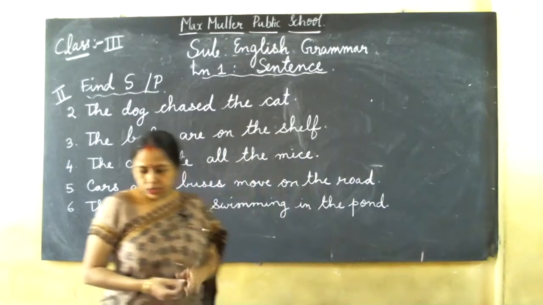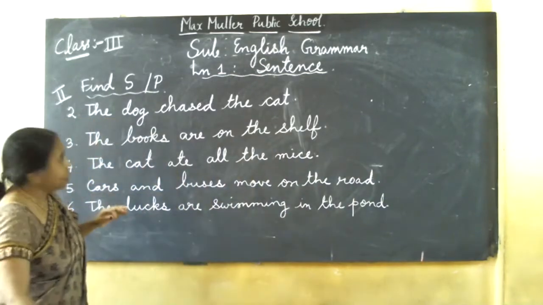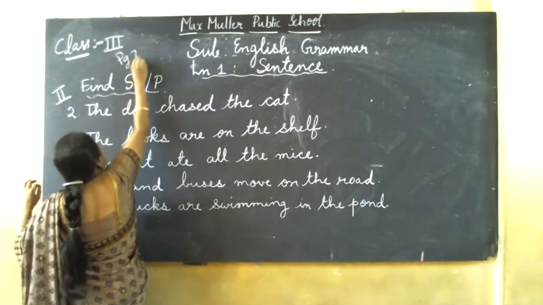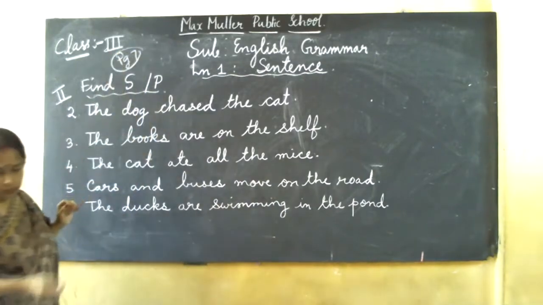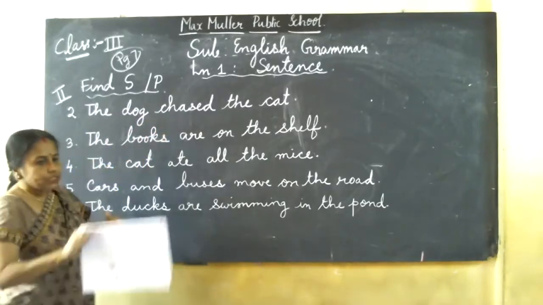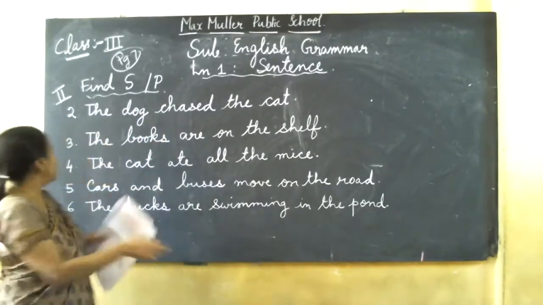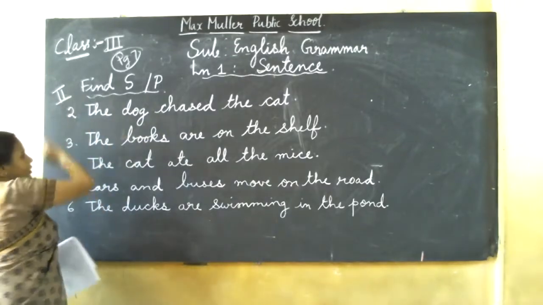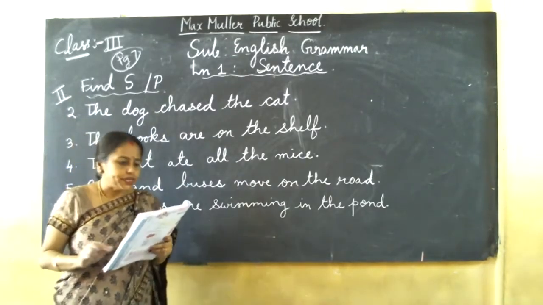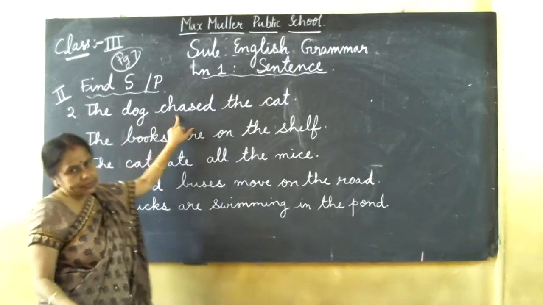Okay, next one you see, children. Few sentences are there. Let me read first. In your book only, page number 7 you see now. Page 7 you see in the grammar book. So you see, the dog chased the cat. The first one is already there in the example only, so I didn't write it. From number 2, I am writing. One is already in the book. The teacher gave us homework, that is already done for you. So number 2, I am saying, the dog chased the cat.